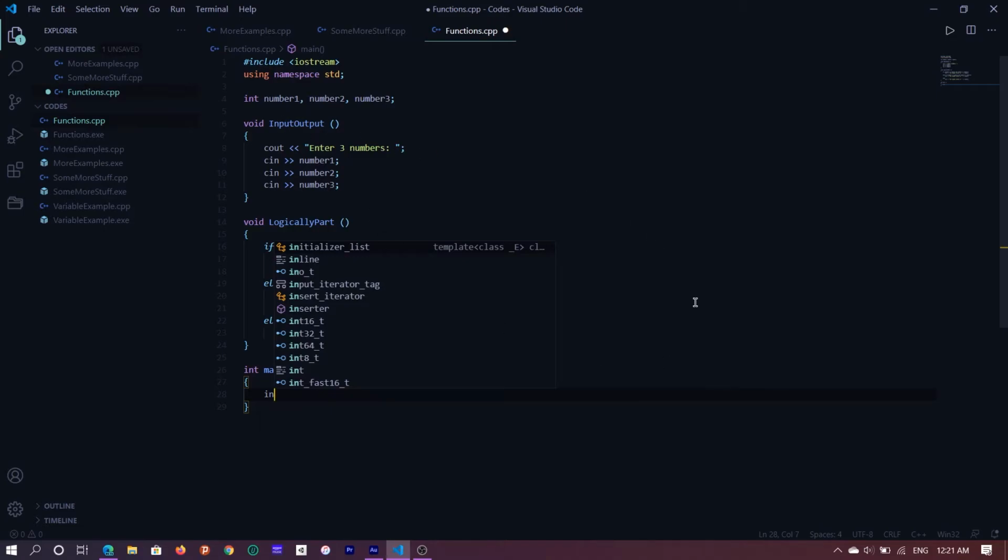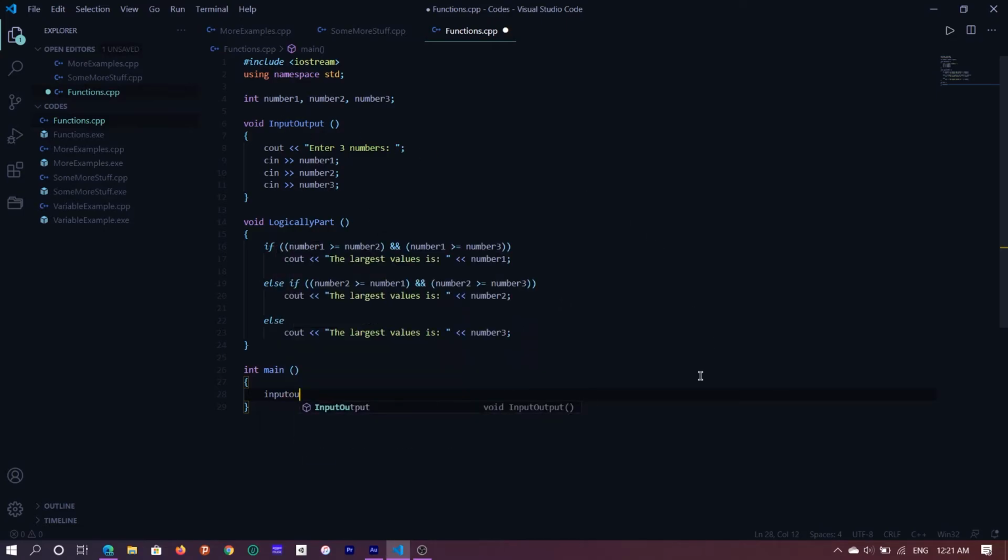So when I start typing input output, the tooltip recognizes that I have an input output function here, and you can just double click this. But that's not it. You need to follow this by circular brackets and a semicolon. That means that you've successfully called that function. Okay.